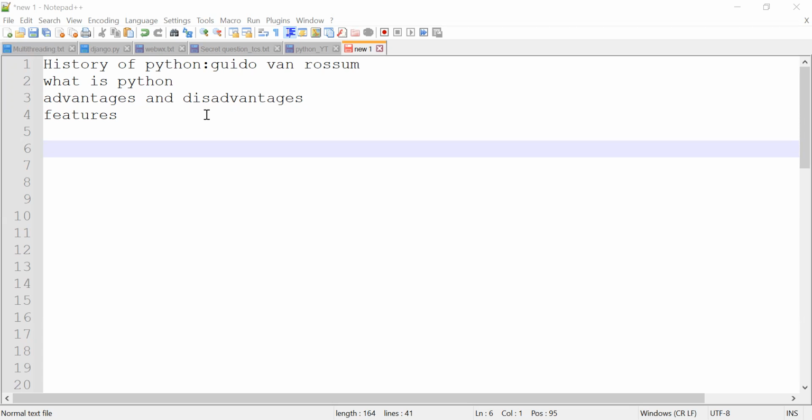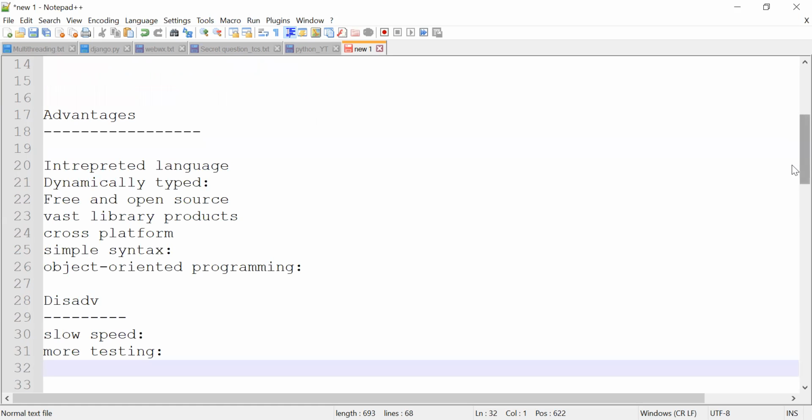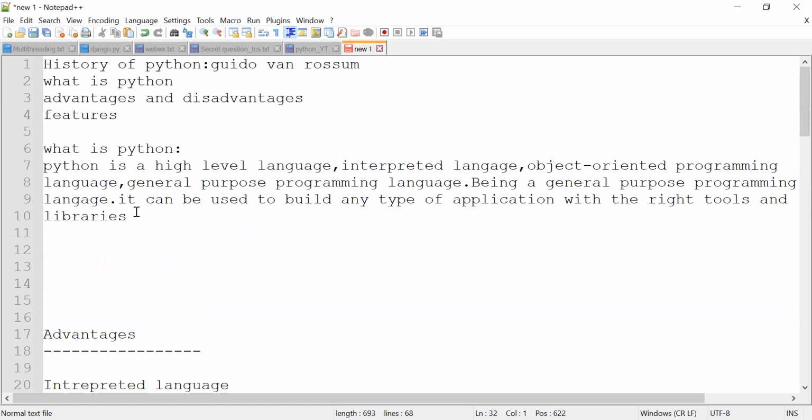Python is one of the fastest growing languages, and this is one of the best definitions of Python. Python is a high-level language, interpreter language, object-oriented programming language, and general-purpose programming language. Being a general-purpose programming language, it can be used to build any type of application with the right tools and libraries.